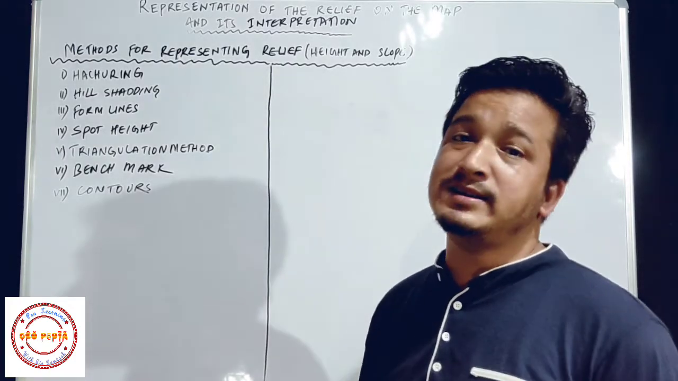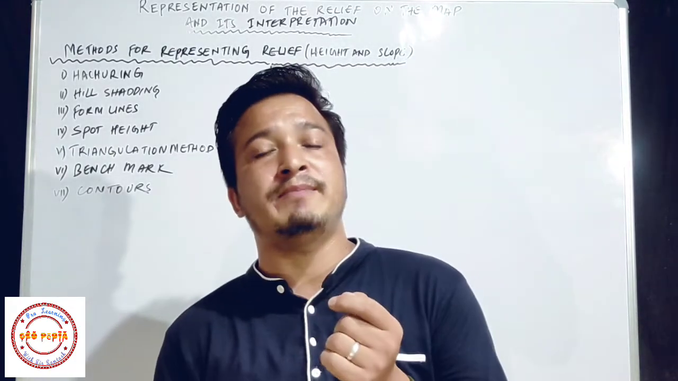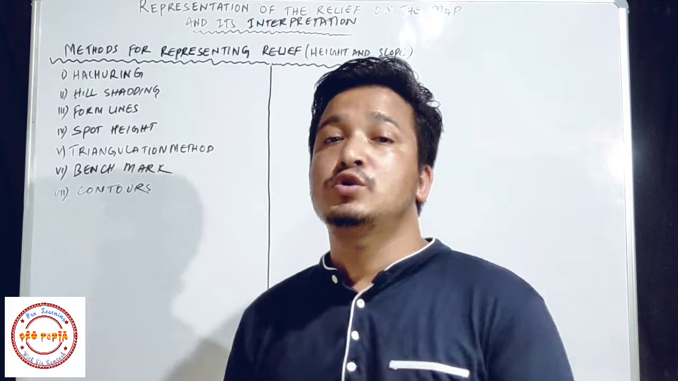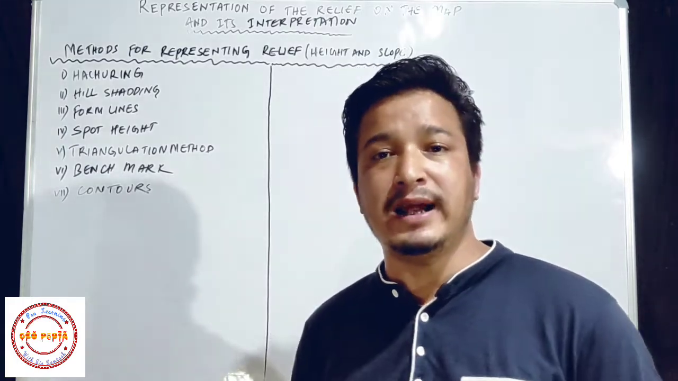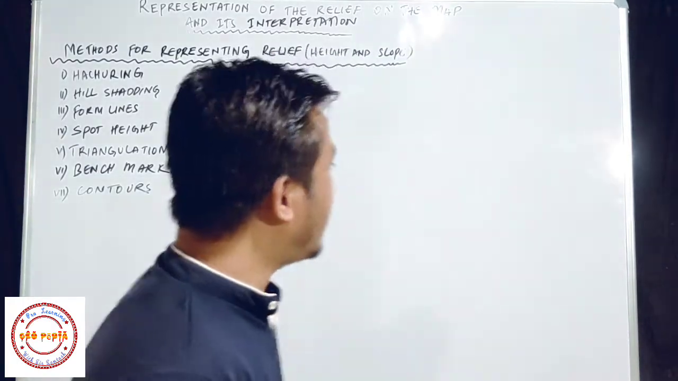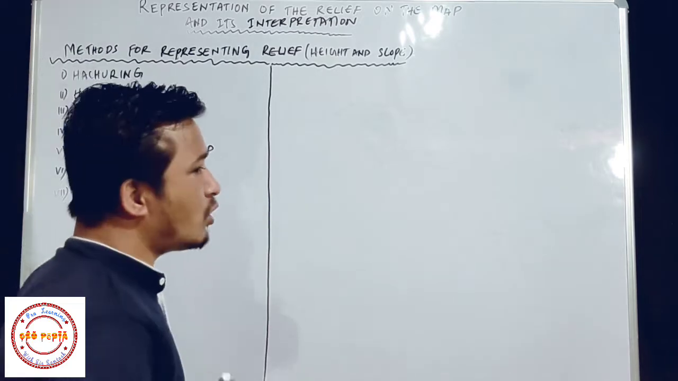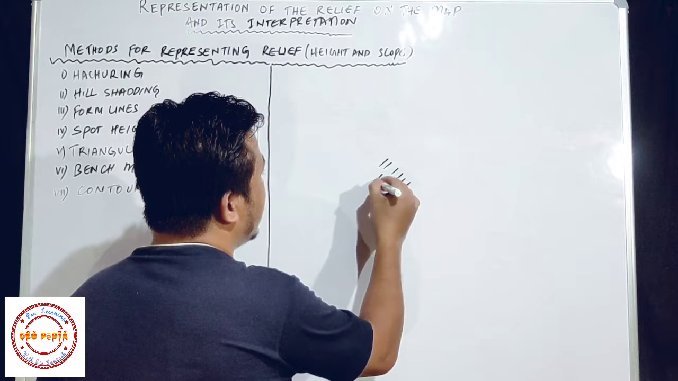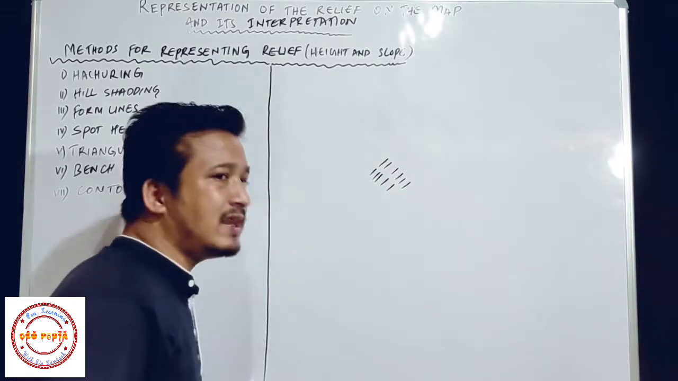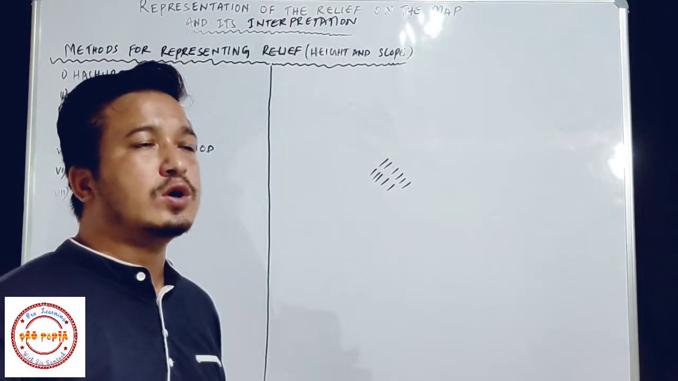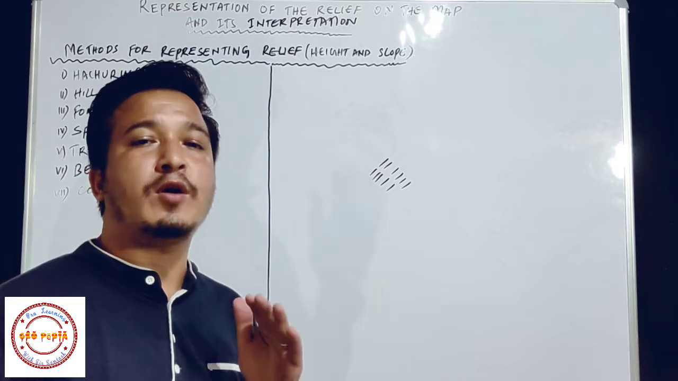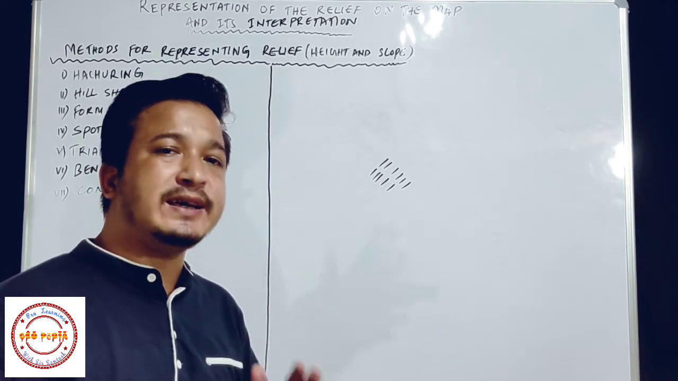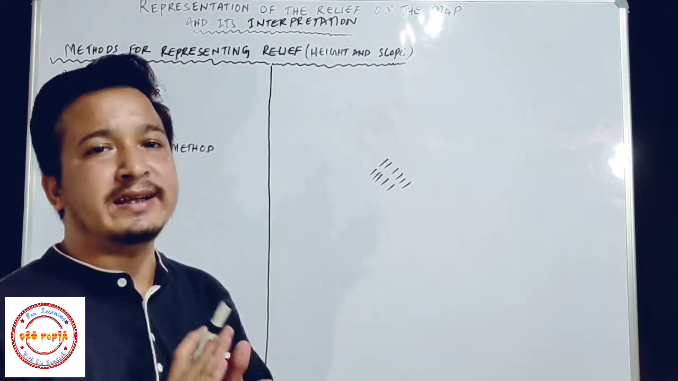So what is hachuring? Students, hachuring is a method of showing slopes of the land. In the hachuring method, short lines are used to show the slope of the land. These lines tell us about the slope of the land, how steep it is and how gentle it is.